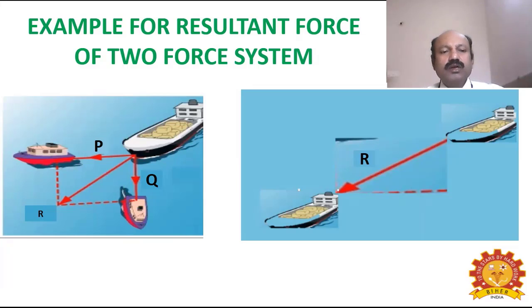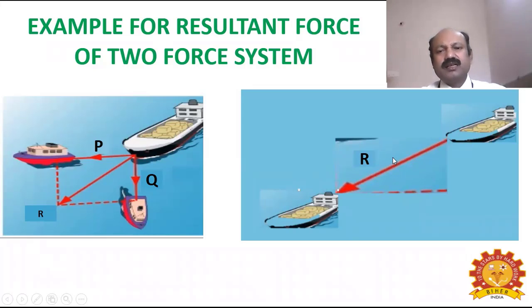Okay. Now, instead of using two boats, suppose you have a bigger boat itself, and you connect that bigger boat to the stuck boat, and it pulls the boat in the southwest direction by applying only 1300 Newton force.